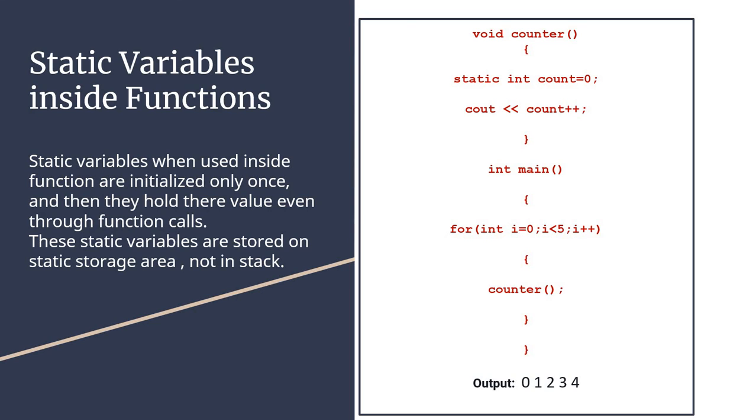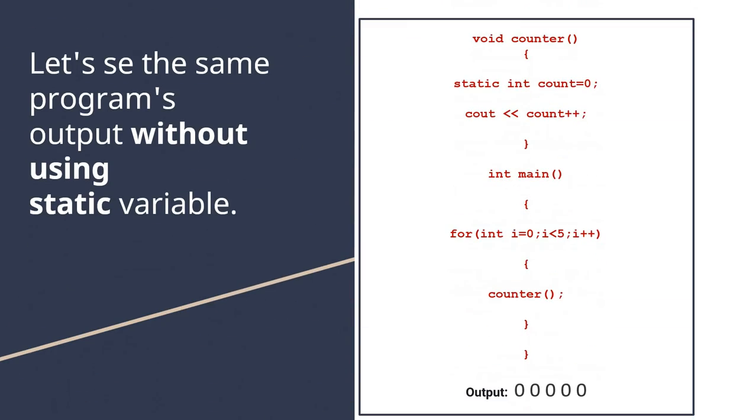Static variables, when used inside a function, are initialized only once and then they hold their value even through the function calls. These static variables are stored in the static storage area, not in the stack. So it means that we have three storage areas: static storage area, stack storage area, and heap storage area. And the static variable gets placed in the static storage area.